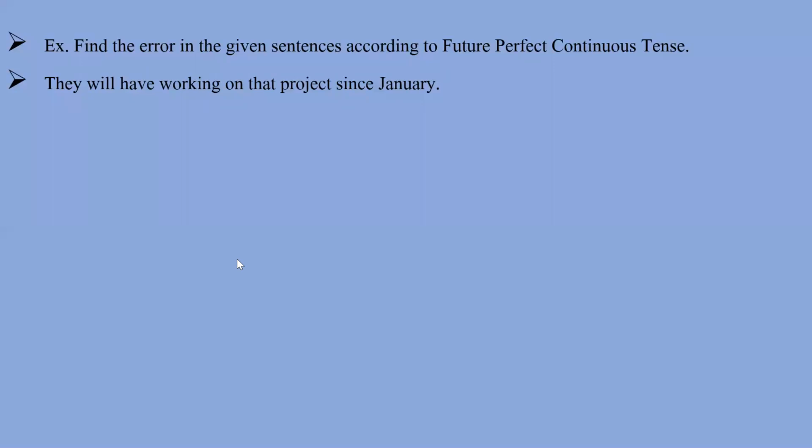Okay, so first of all, Mannat has raised her hand. Mannat, you please tell me what's the mistake in this sentence? Mannat: Good morning. Sir, they will have been working on that project since January. Very good. Right answer, we had skipped been here. So they will have been working on that project since January. Because the helping verbs are will have been, a combination of three words. I skipped the word been there, so we need to fill in been here.